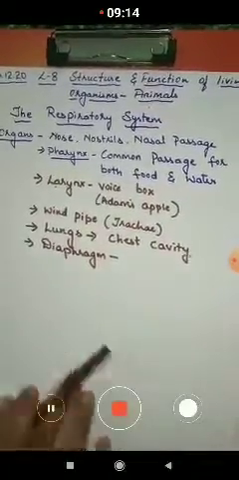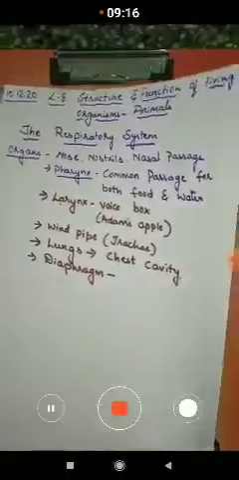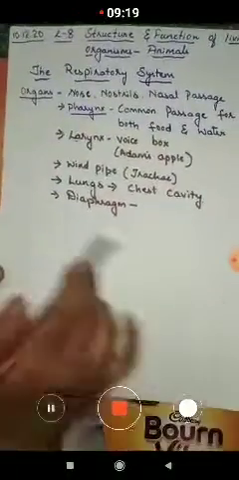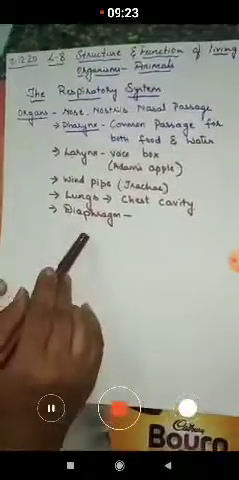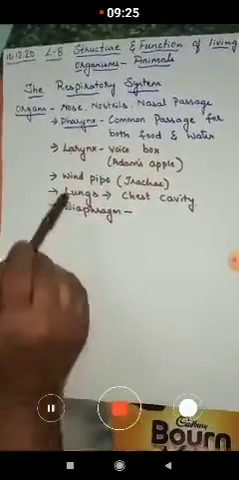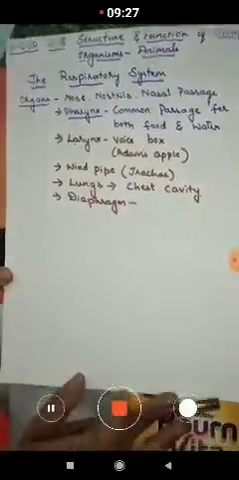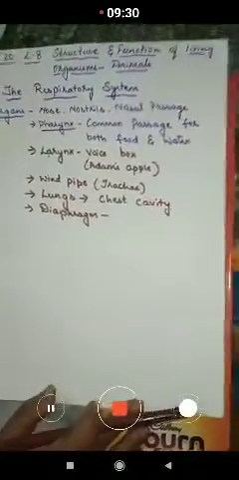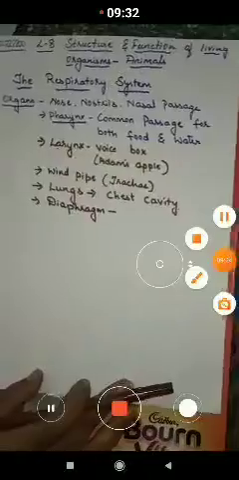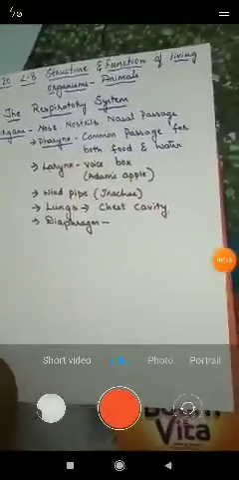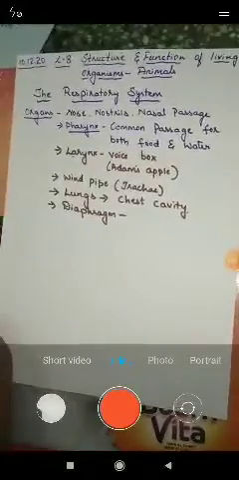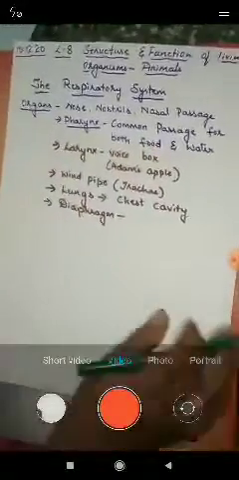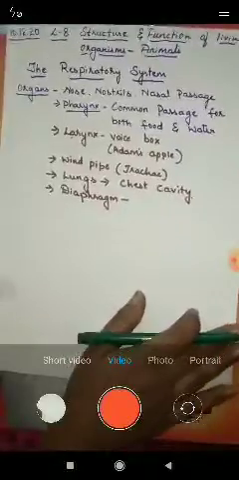Okay, children. Now one by one we are going to learn about the organs and how these help in taking in air, and how this oxygen is taken into our body. Yes. So now we'll move on to the first organ. The first organ is the nasal cavity.